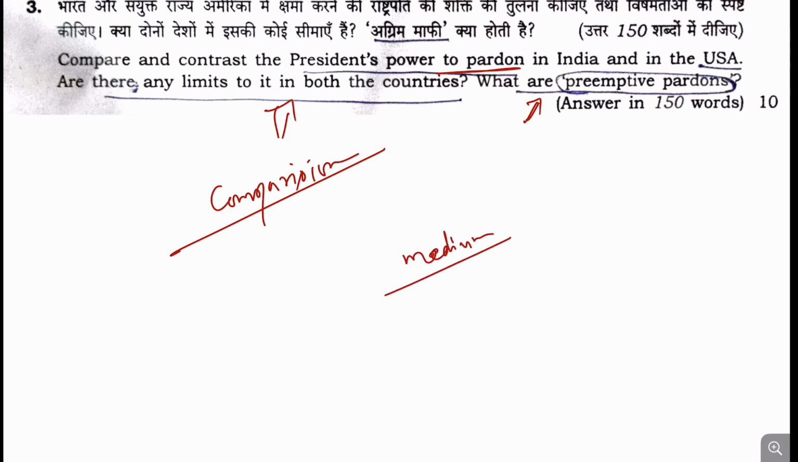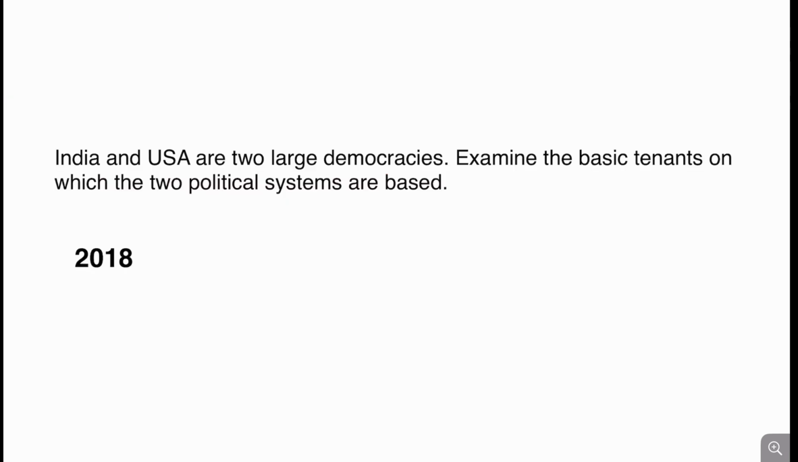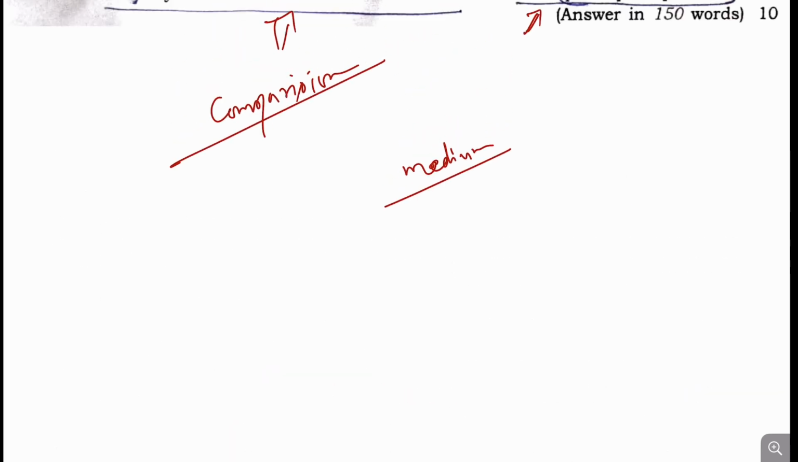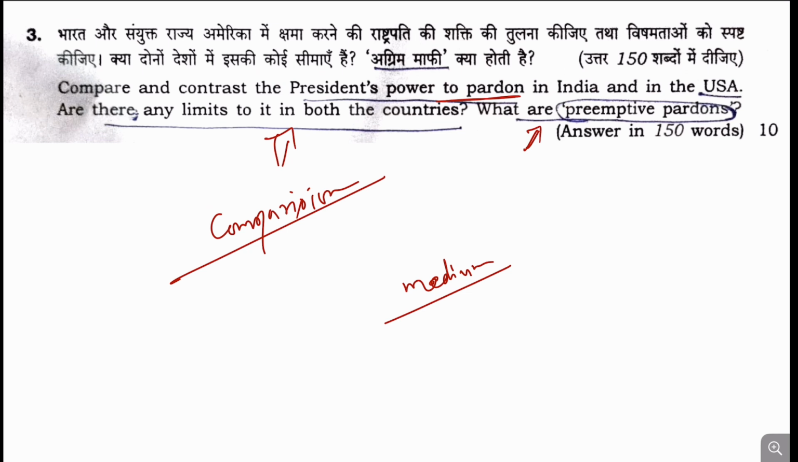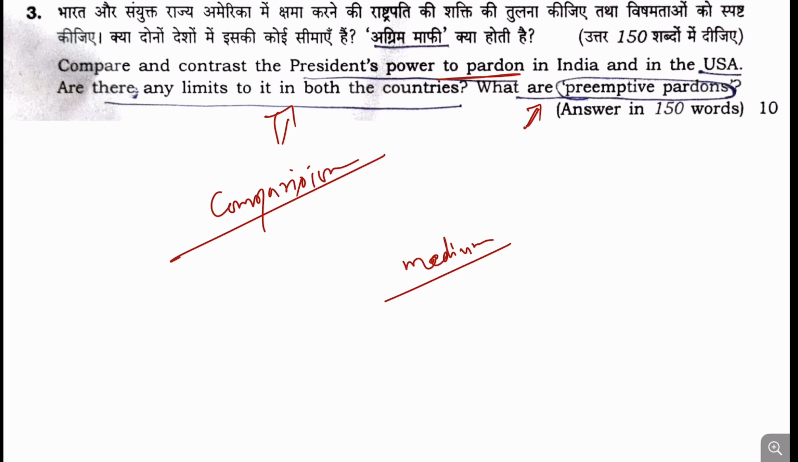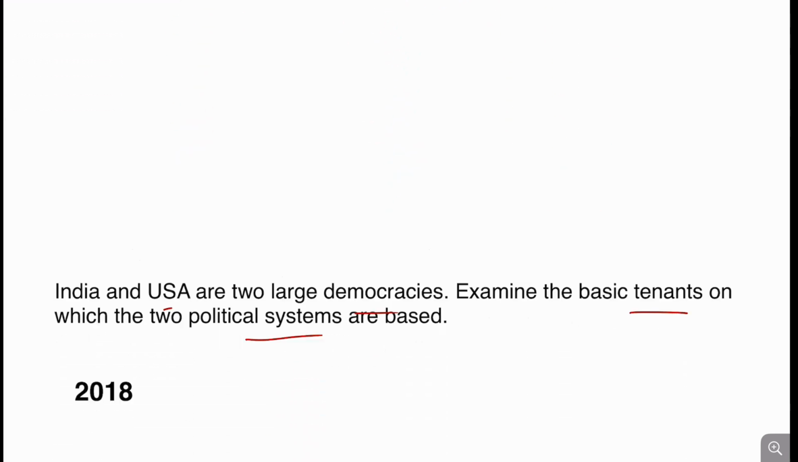It may not be that difficult, and a similar question has been asked previously: India and USA are two large democracies, examine the basic tenets on which the two political systems are based. So comparison-type questions have already been asked by UPSC, and this question is directly in line with that trend. But the question demands in-depth analysis, and this is how it is a bit different from the previous questions. The question is not direct.